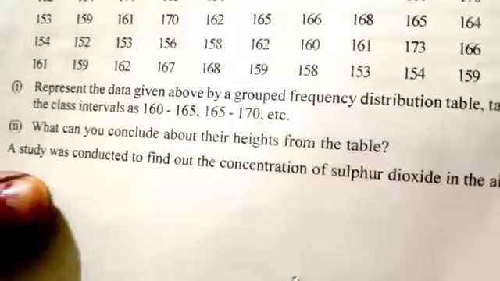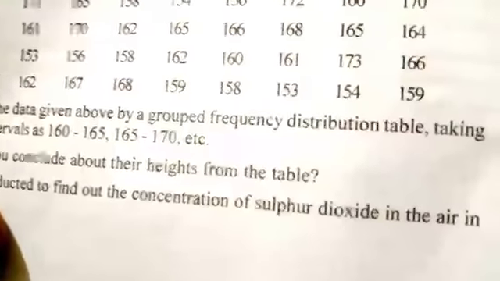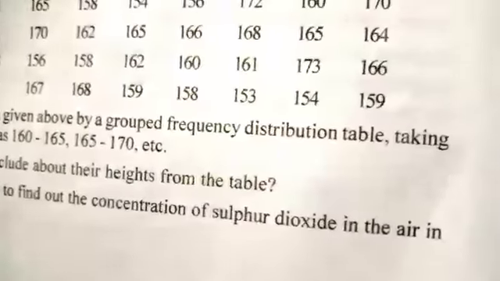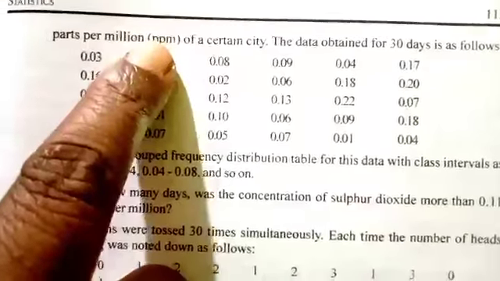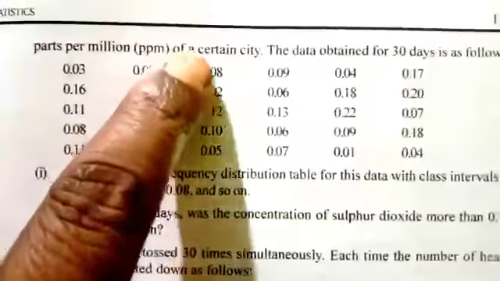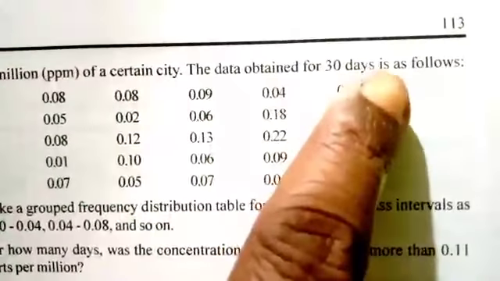Question is, a study was conducted to find out the concentration of sulfur dioxide in the air in parts per million, ppm, that is the unit, of a certain city. The data obtained for 30 days is as follows. They have given here.